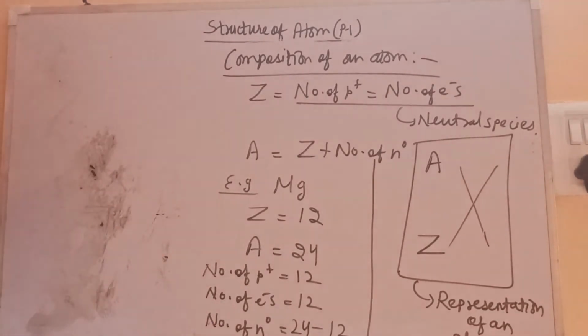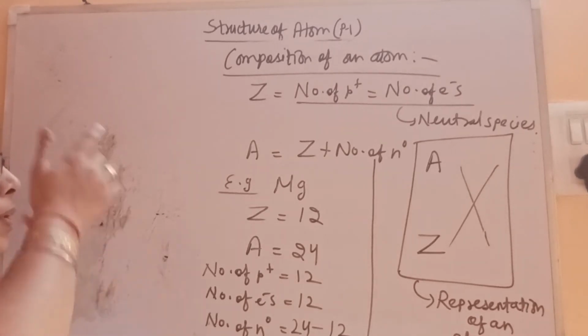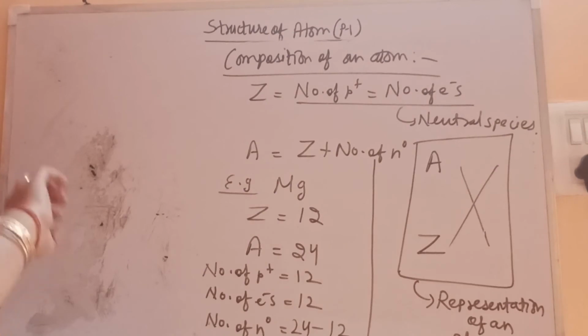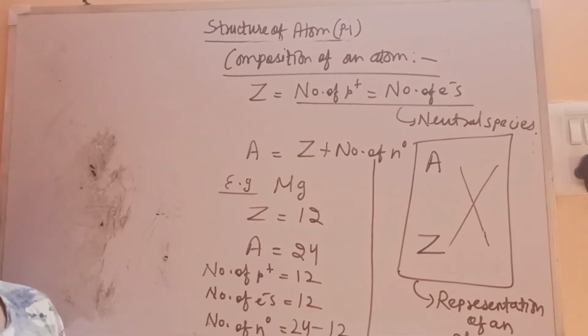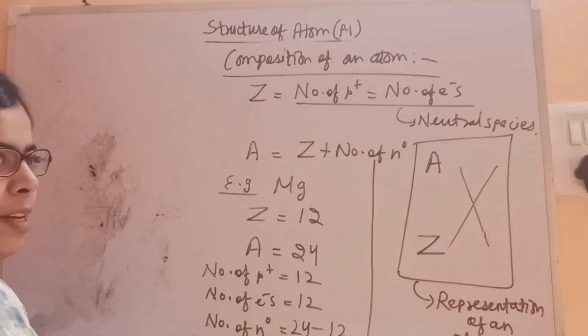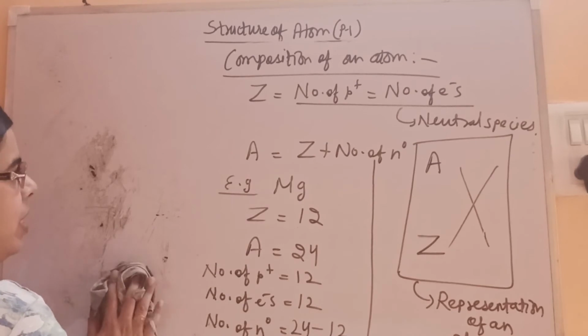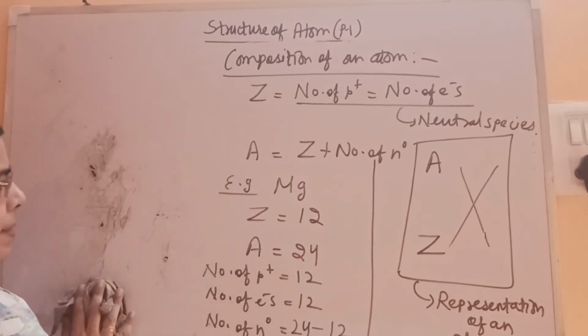Now, on the basis of how protons, electrons and neutrons differ in different species, where in one of the species one will remain constant, on the basis of that we'll classify atoms into three, or you can say four, different types of species. Let's see.